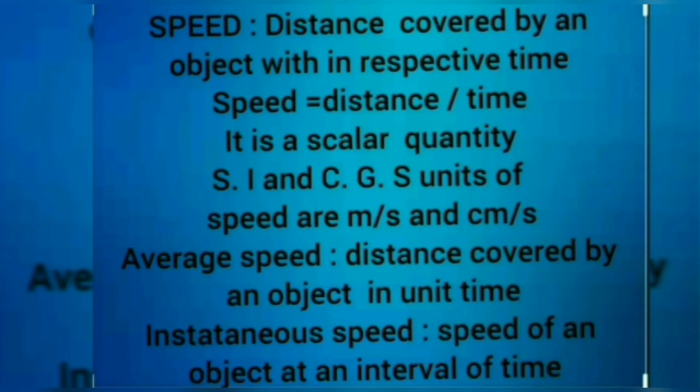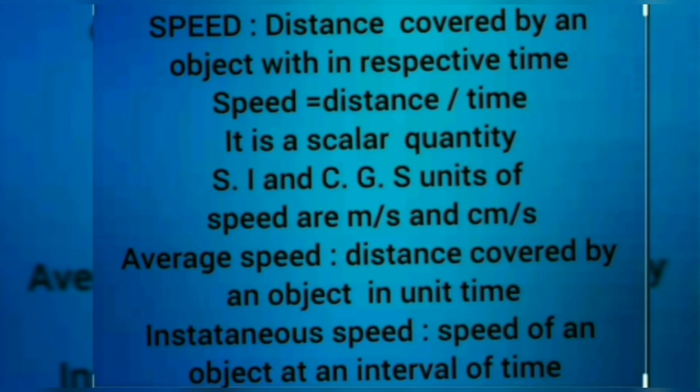Now, let us know about other terms. Speed. It is the distance covered by an object within a respective time. Speed is equal to distance by time. It is a scalar quantity. The SI and CGS units of speed are meter per second and centimeter per second. Speed is of two types, average speed and instantaneous speed. Average speed is the distance covered by the object in unit time. Instantaneous speed is the speed of an object at an interval of time.